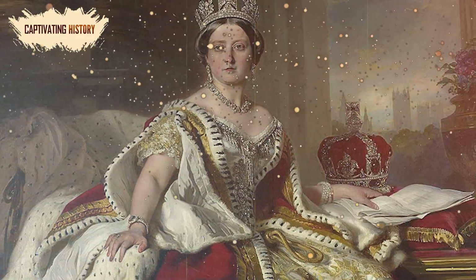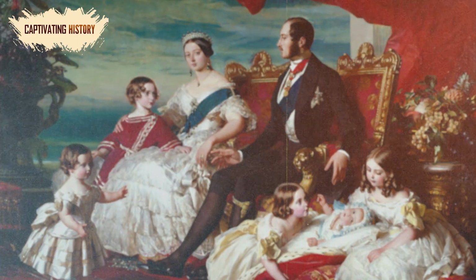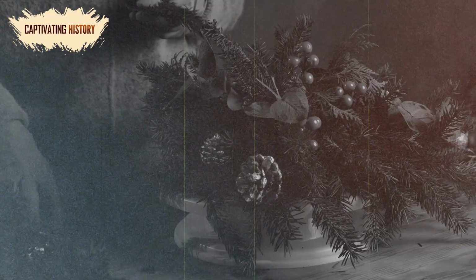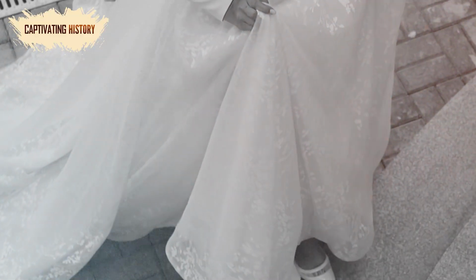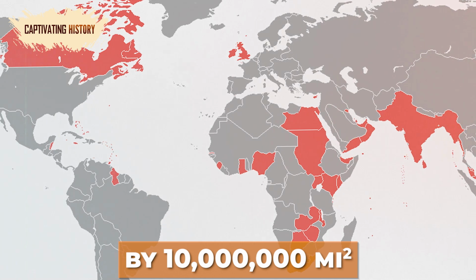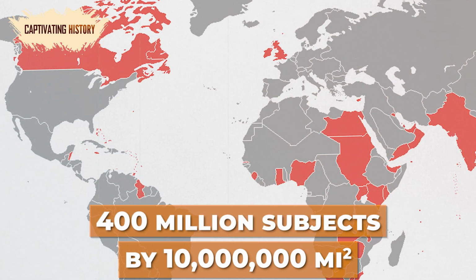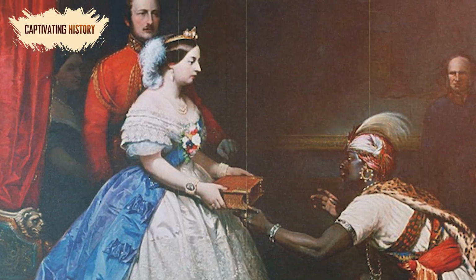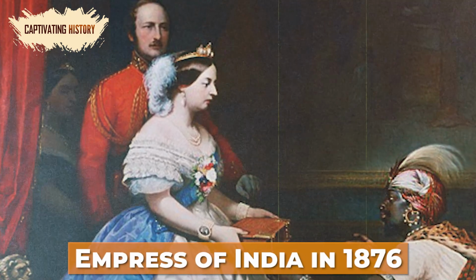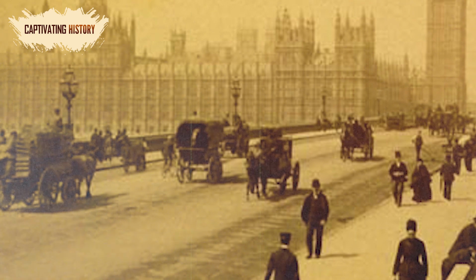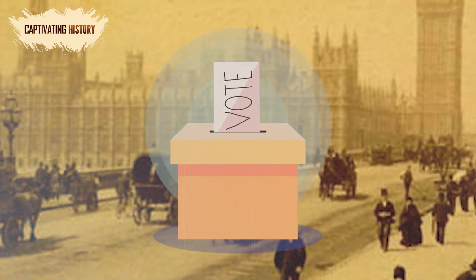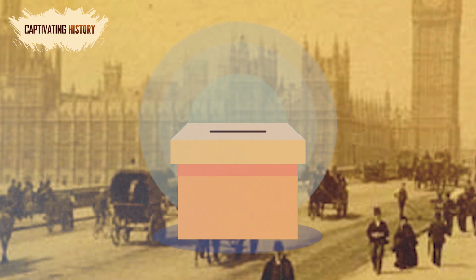She soon became a beloved celebrity of her time, and she and her family had a lasting influence on popular culture, including the introduction of Christmas trees and white wedding dresses. Under Victoria, the British Empire grew by 10 million square miles and 400 million subjects. Her title of Queen of the United Kingdom of Great Britain and Ireland was expanded to include Empress of India in 1876. However, the authority of the British monarchy took a hit as people gained the vote in the mid-1800s, along with other political reforms.